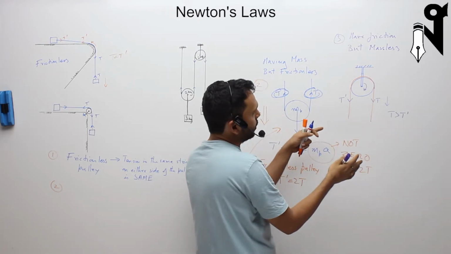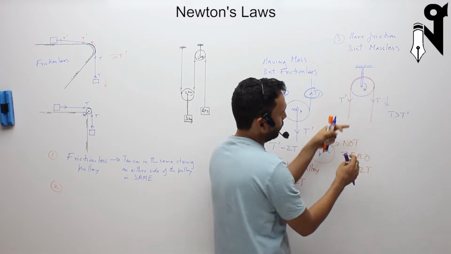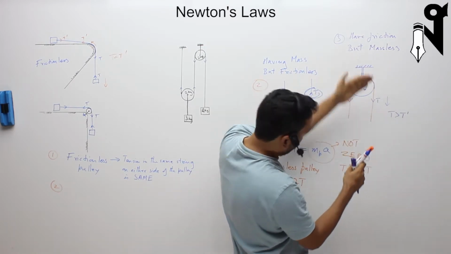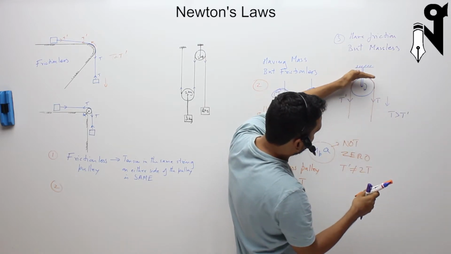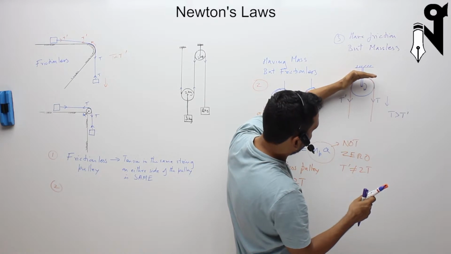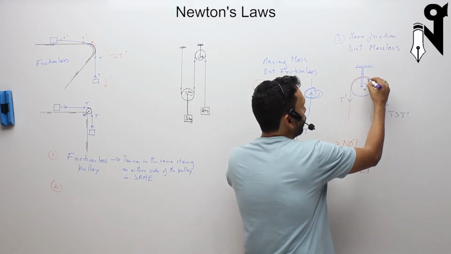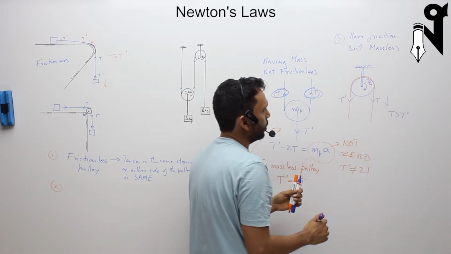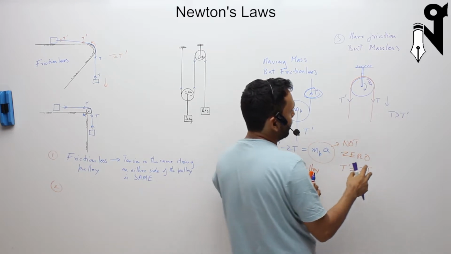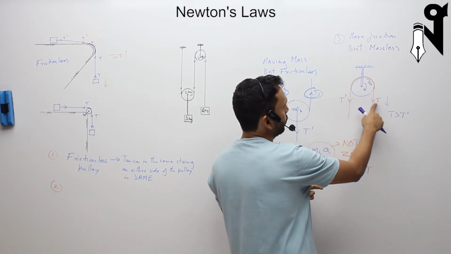And why has the pulley started rotating? Because there was friction. The friction causes the rubbing, and even if it is not rubbing, it is static, it is going along. The friction is making the pulley feel a force along the circumference, and the pulley rotates due to that friction along the circumference. So the pulley has rotated. So what can be said is this friction must be equal to the difference in the two tensions over here.